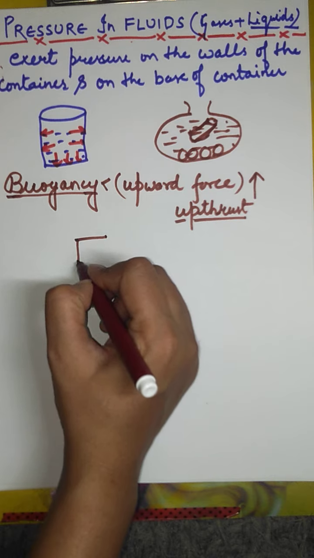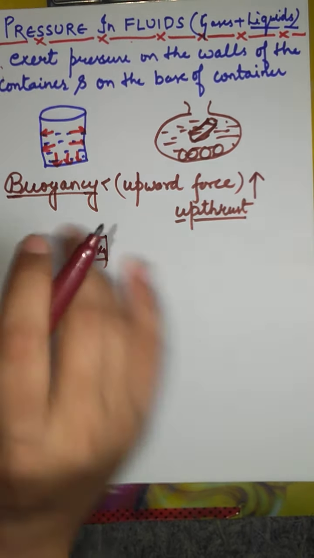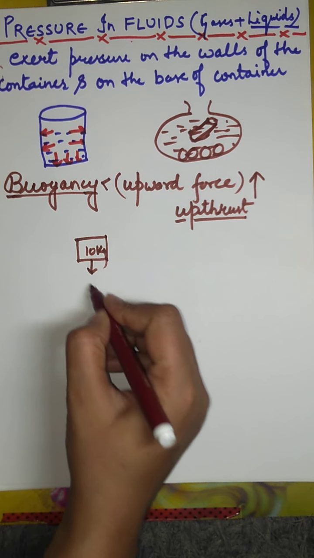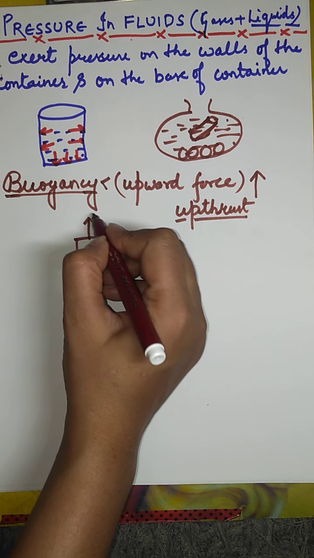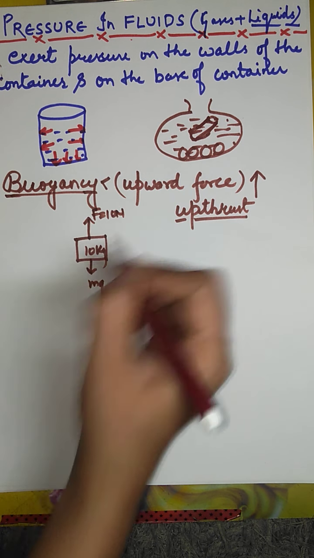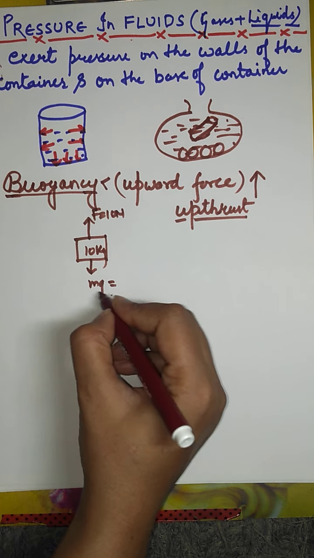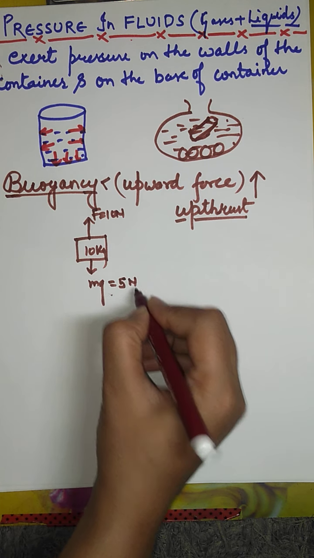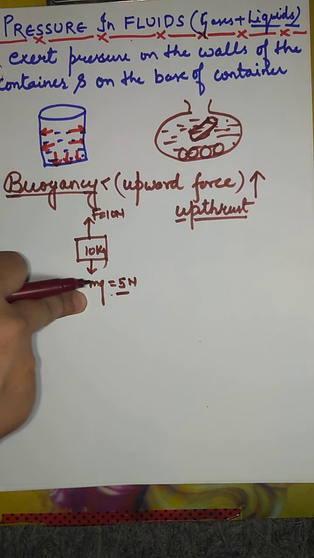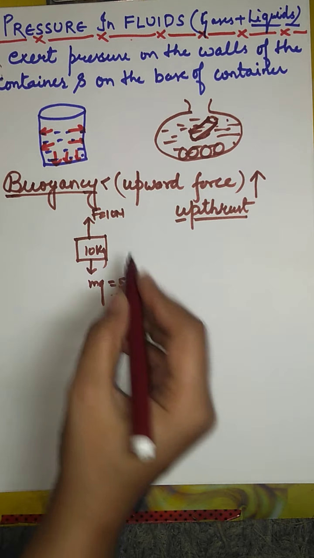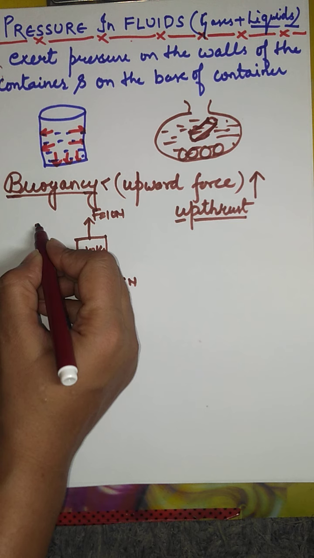Like if I hold a box of 10 kg outside the liquid, the weight is acting downward and I am pulling it with a force. Let us suppose this is 5 Newton. So how much net force is acting to pull this upward? 10 in the forward direction and this is in the backward direction. So the net force is 5 Newton.